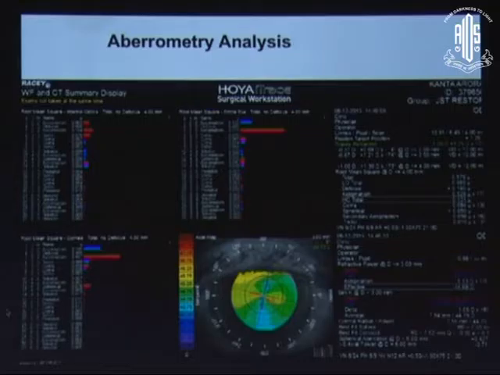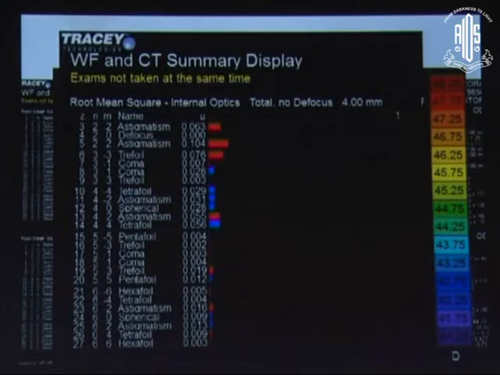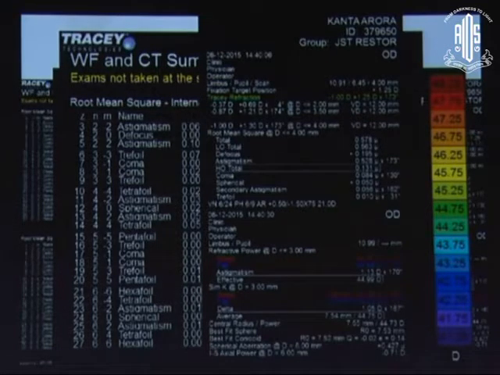If you look at the corneal aberrometry in this patient, the maximum thing is the astigmatism, which is a significant part. Trefoil, coma, and defocus are not there. The corneal aberration profile was beautifully normal, the same as pre-op. If you look at the pseudophakic or internal aberrometry profile, again we didn't have any defocus problem. There was no significant trefoil and coma. So this patient did have a normal aberrometry profile, and even his angle alpha and kappa were within normal range.